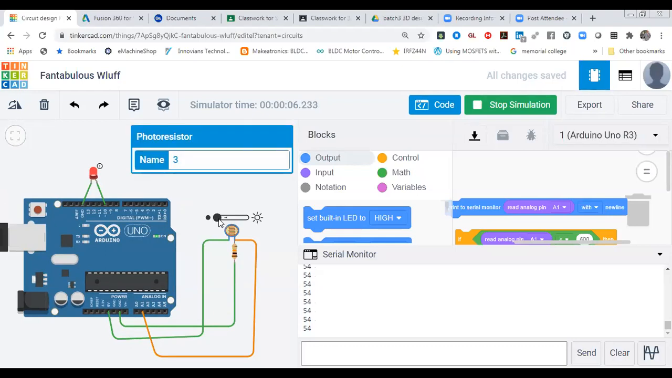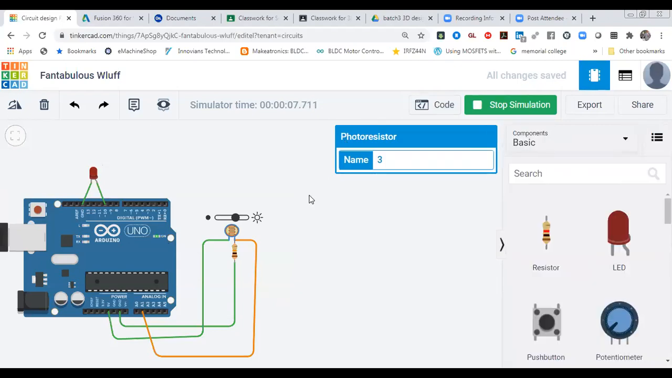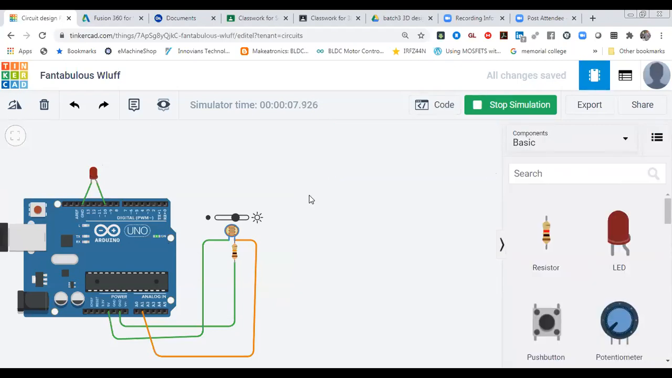This one is an automatic street light project. When the light intensity is high, the LED is off, so the light is off, and when it is dark, your LED is on. So you can make an automatic street light. The coding is the same as what we did with analog read. So many applications you can do with analog read.